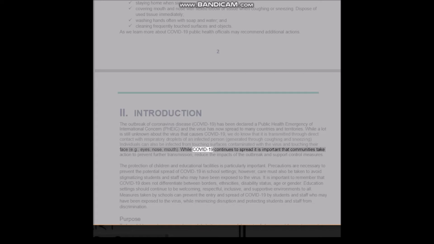While COVID-19 continues to spread, it is important that communities take action to prevent further transmission, reduce the impacts of the outbreak and support control measures. The protection of children and educational facilities is particularly important. Precautions are necessary to prevent the potential spread of COVID-19 in school settings. However, care must also be taken to avoid stigmatizing students and staff who may have been exposed to the virus.